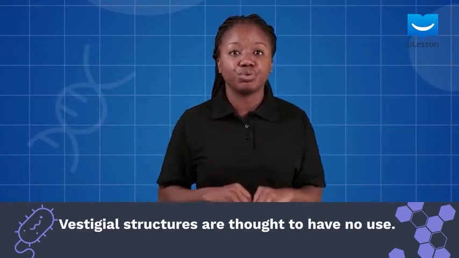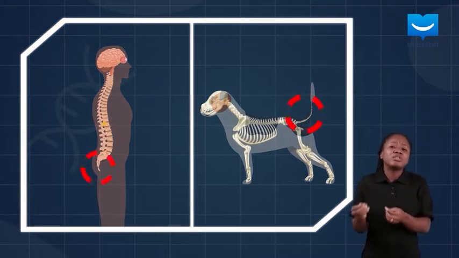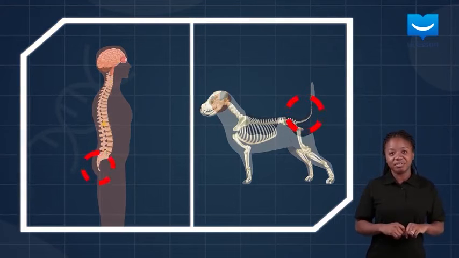Vestigial structures are parts of organisms that are thought to have no use. An example is the tailbone in humans that is thought to be a remnant of tails seen in other vertebrates.